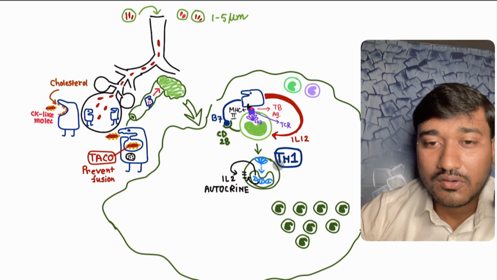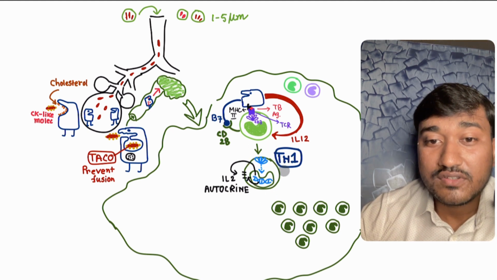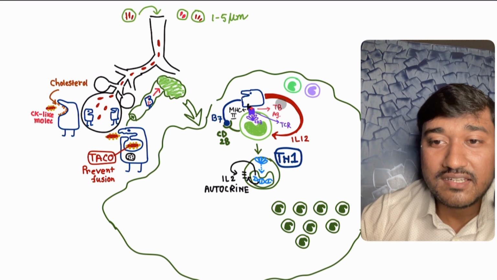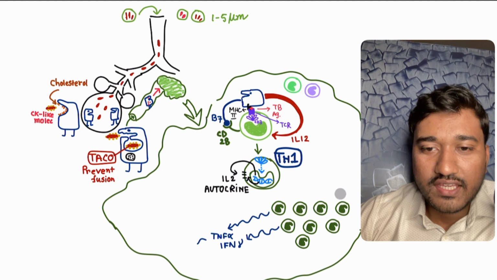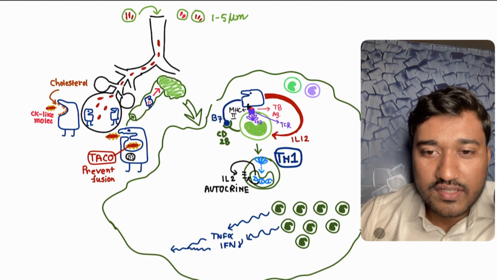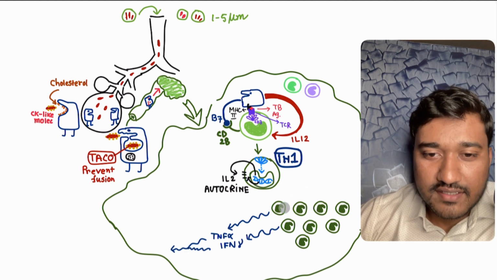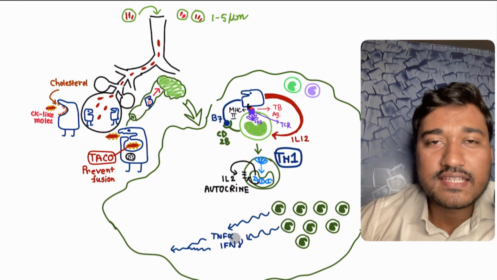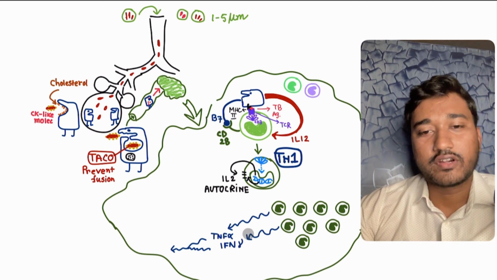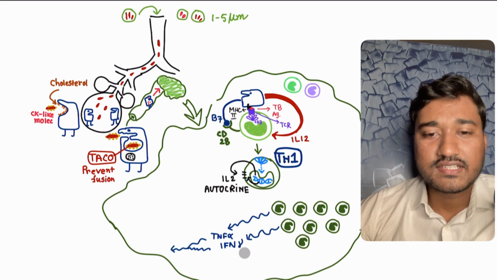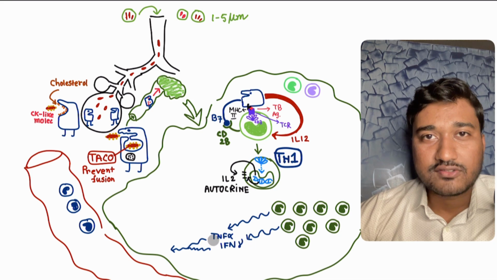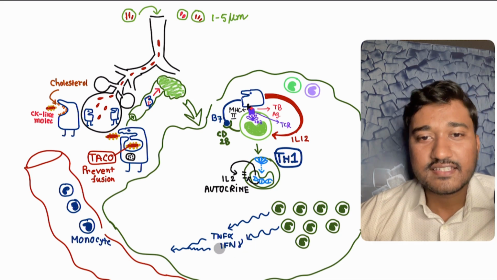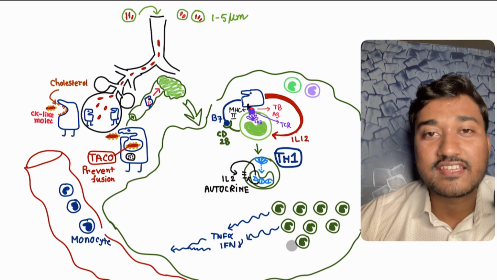Look here, autocrine fashion. And because of this interleukin 2 interaction, what is happening? This T helper colony, or the specific T cell which is capable of processing the specific TB antigen, basically, look here, these T helper cell colonies now produce TNF alpha and interferon gamma. This interferon gamma molecule is very, very important. Basically they mostly produce interferon gamma, but TNF alpha as well as interferon gamma synergistically act, and they act like a chemical call.